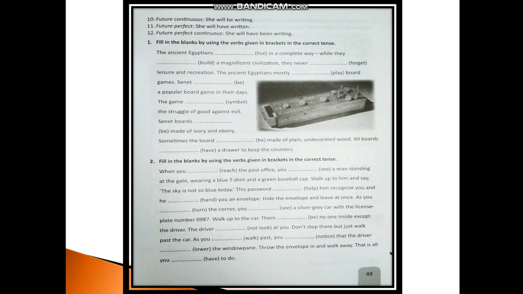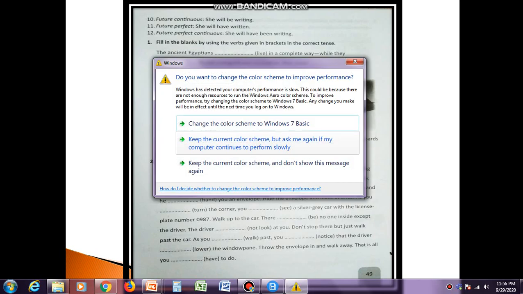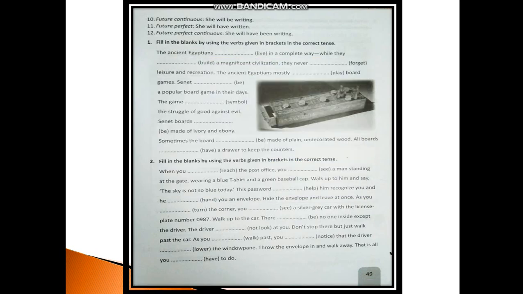The ancient Egyptians live, so what should come here? Lived. The ancient Egyptians lived in a complete way while they built, B-U-I-L-T, while they built a magnificent civilization. They never forgot leisure and recreation. The ancient Egyptians mostly played board games. Senet was a popular board game in their days.